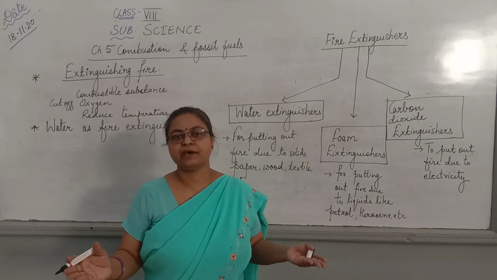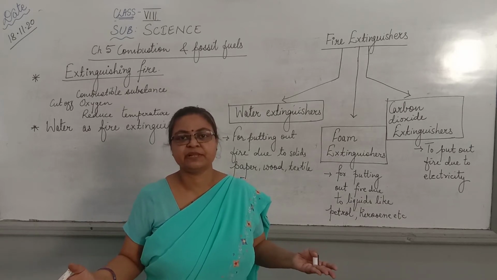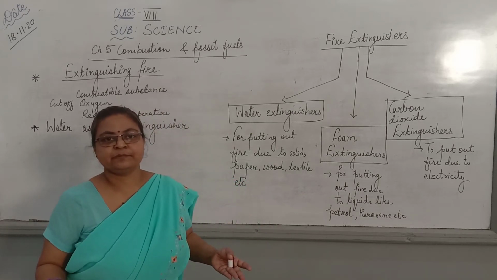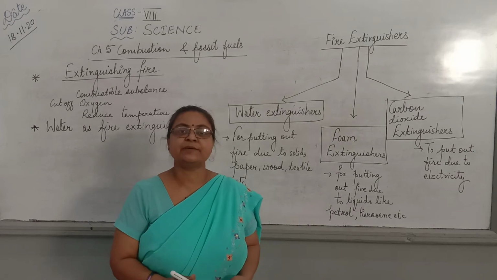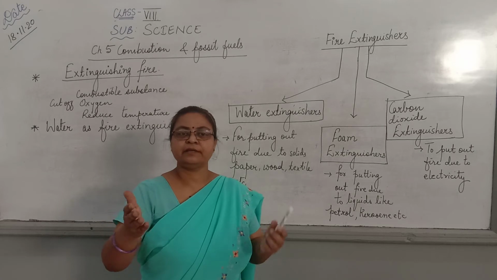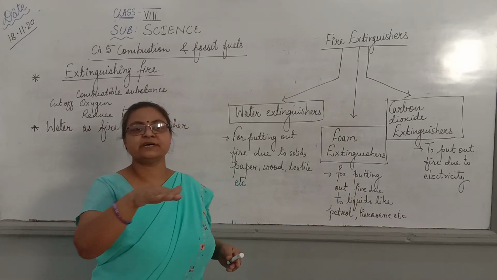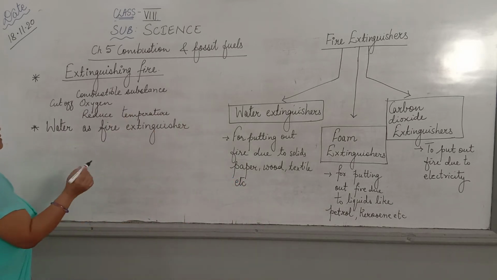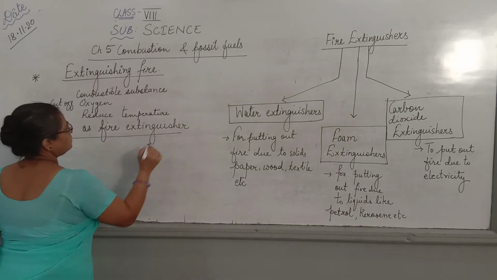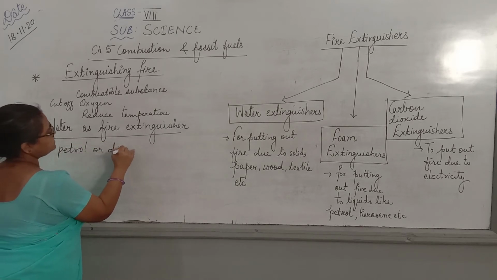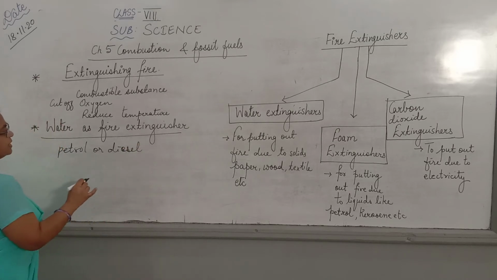Water and petrol are immiscible, water and kerosene are immiscible, they do not mix, and also water is heavier than these liquids. So as soon as we pour the water over them, water goes down and forms a lower layer. The petrol or diesel comes up, forms the upper layer and continues to burn. So we cannot use water for petrol or diesel. Petrol or diesel or kerosene fire cannot be put off by water.